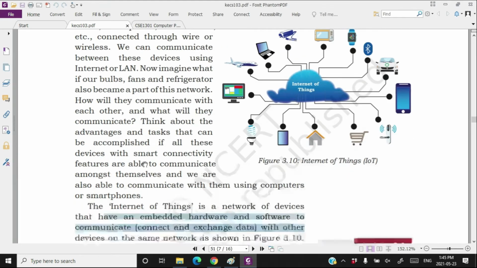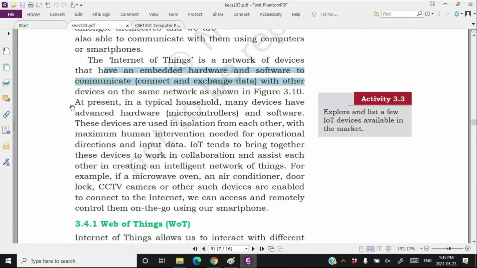See, at present, in a typical household, many devices have advanced hardware, that is a microcontroller, and software. As I told you in earlier videos, almost all electronic devices you have, from washing machine to refrigerator and any other, have a small chip with a little program which instructs that device about what to do.